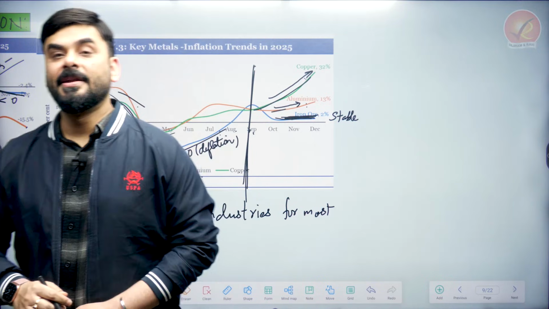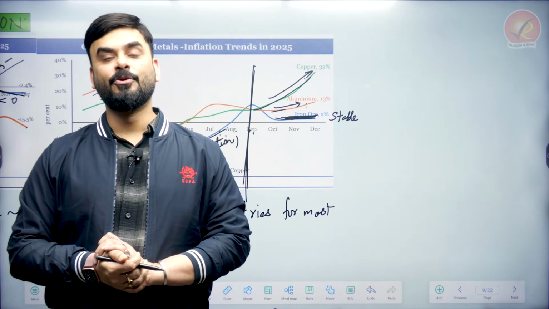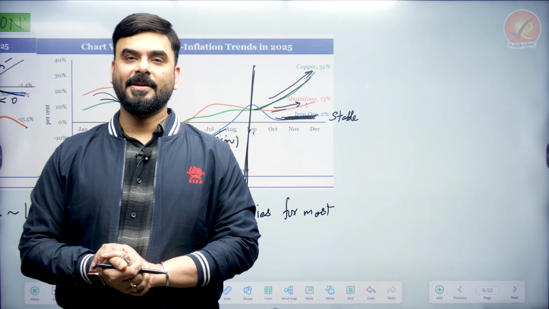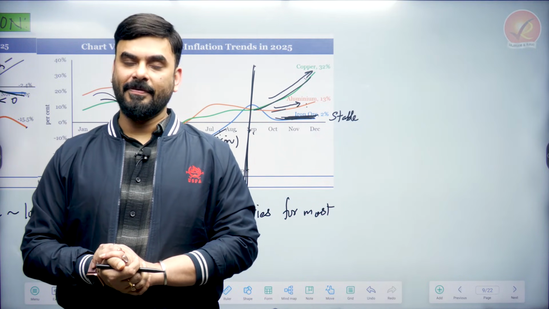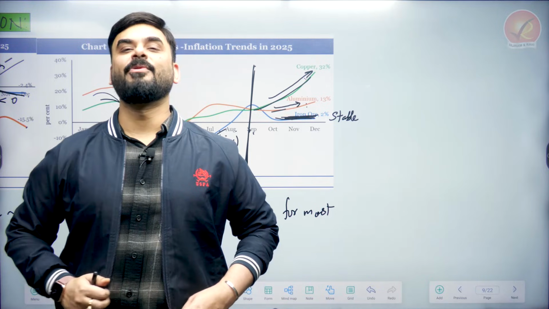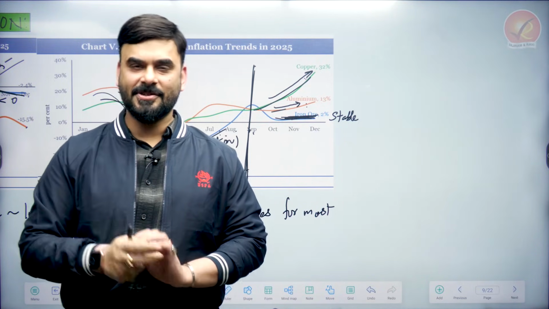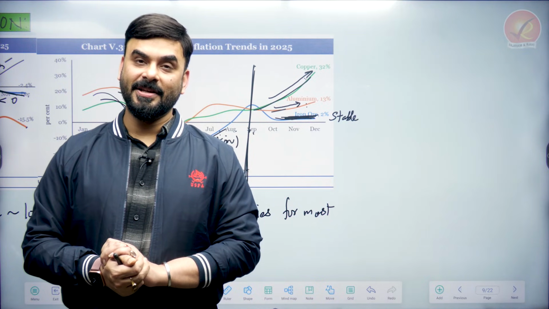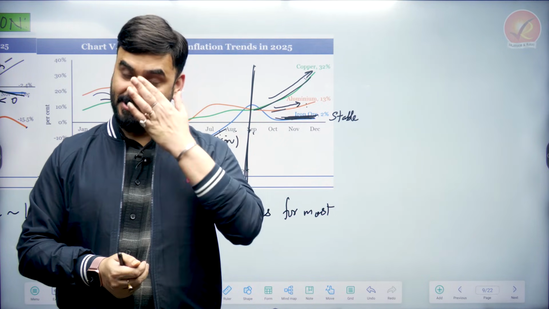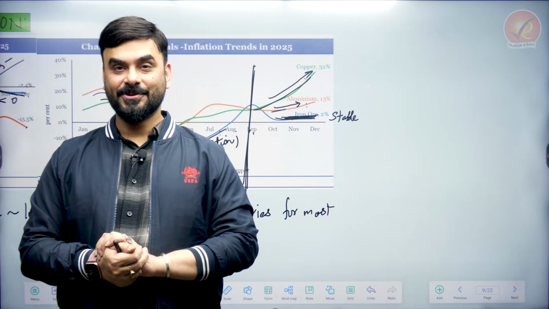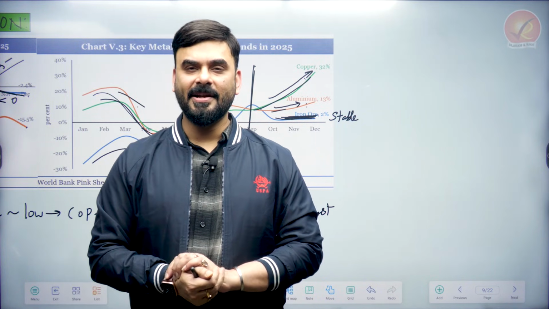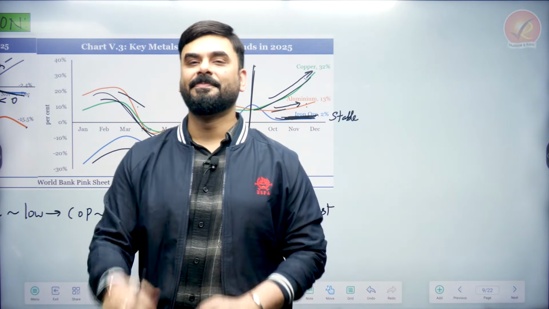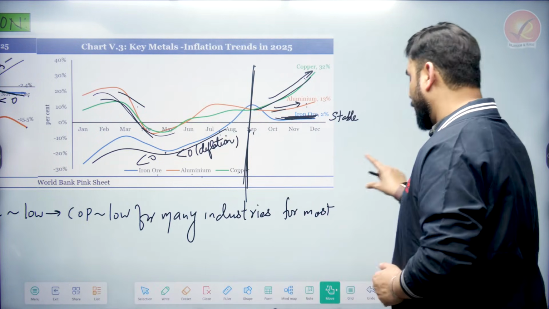The economic survey is saying that because of the global increase in the price of iron, aluminium and copper, we will see a little bit of effect on Indian inflation in the year 2026. You will see that Indian inflation will increase just a little bit. And when metal is costly, infrastructure construction becomes slightly costly and industrial production also becomes slightly costly because in industries, metals are also used. So the economic survey is saying that there will be a slight increase in inflation in India. Currently it's very low, it will become slightly better. So this is the global inflation scenario.